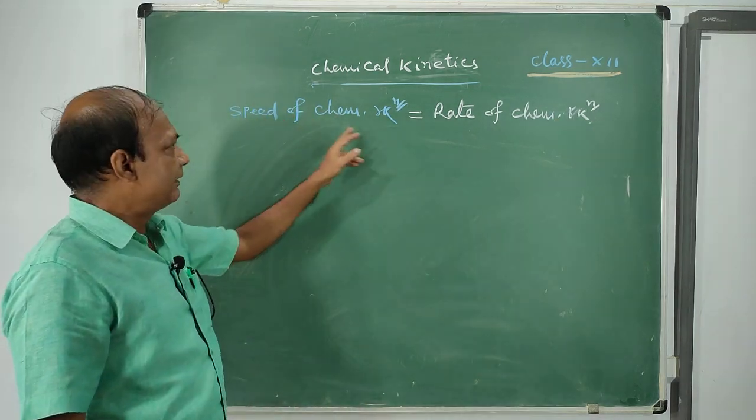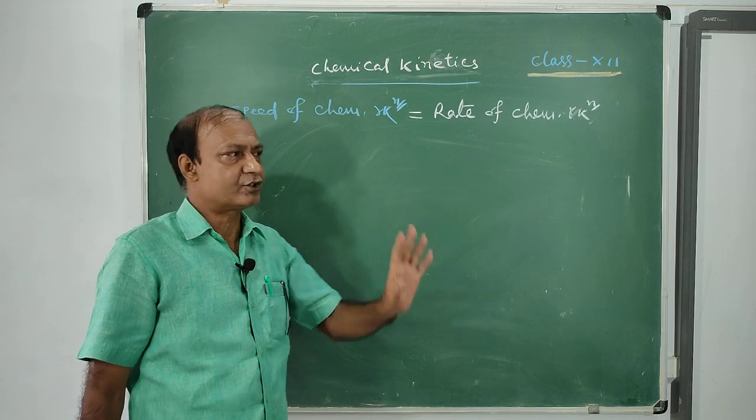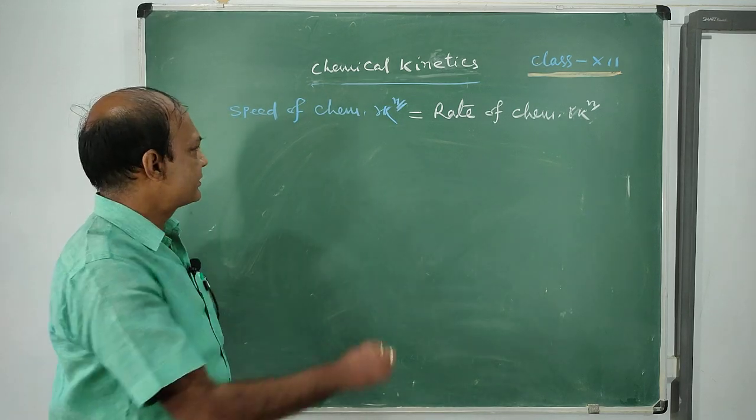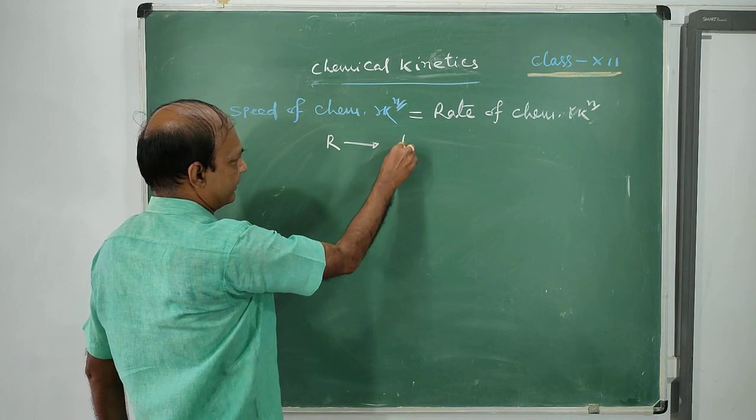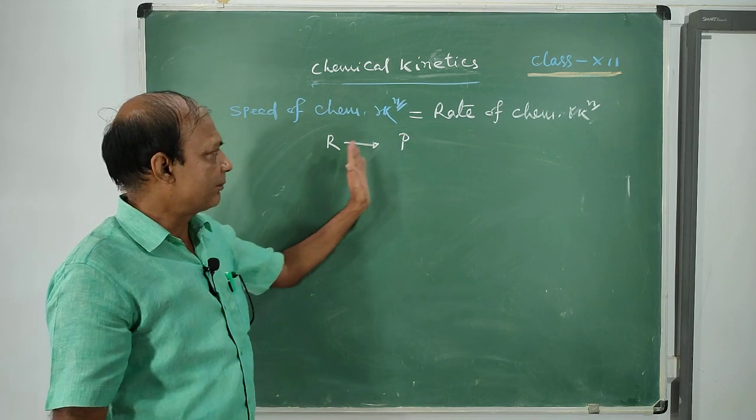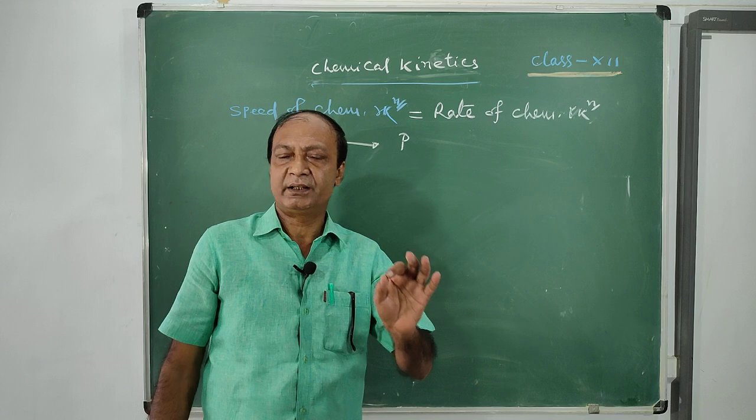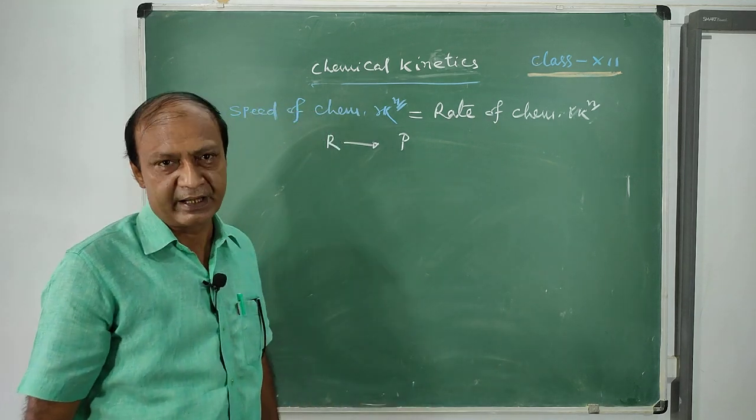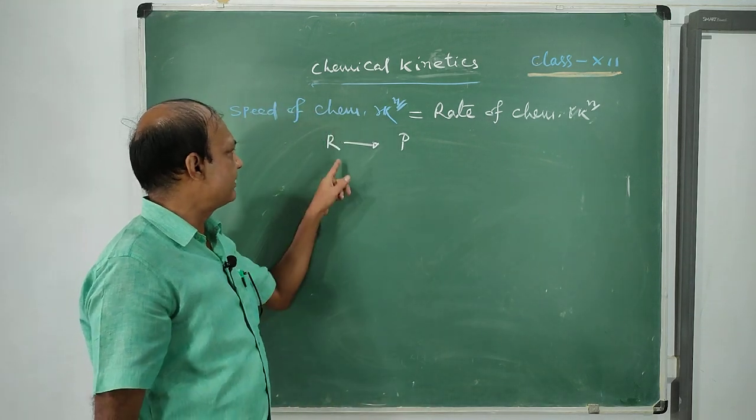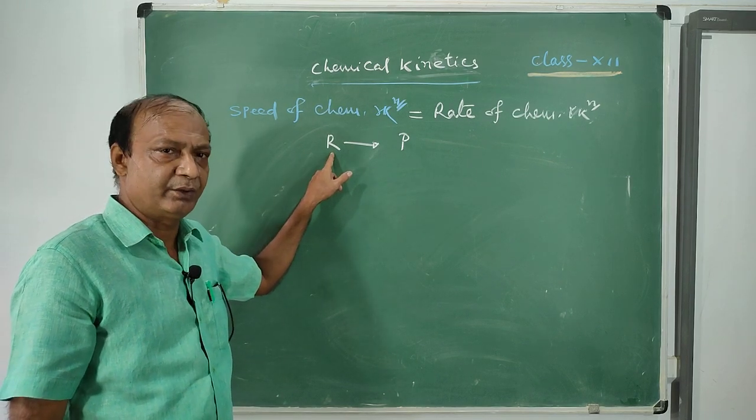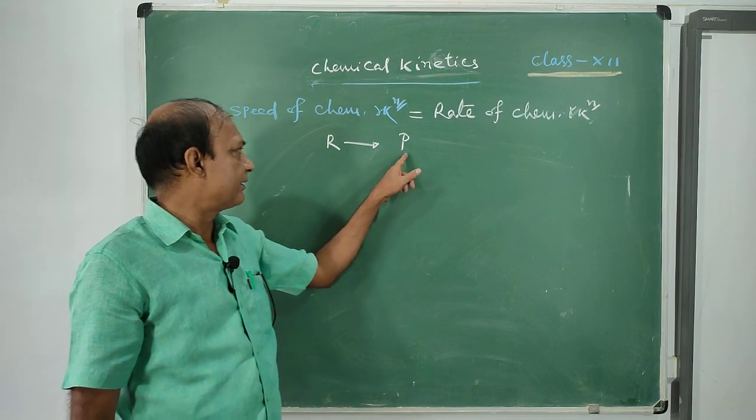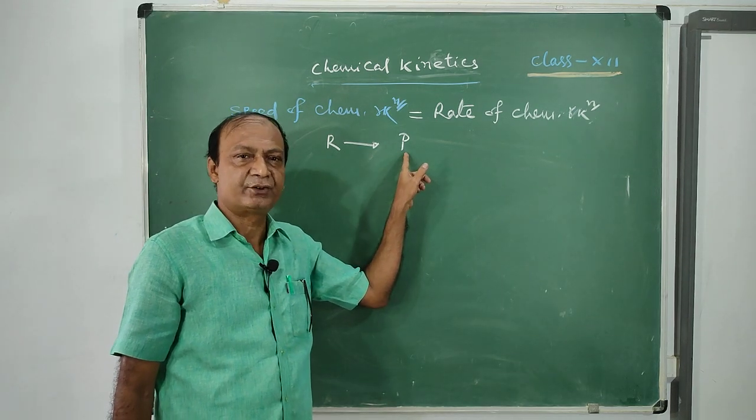Now, regarding rate of chemical reaction, we must know that in a chemical reaction, there is a conversion of reactant to product. Reactants are converted into products. This is a simple representation of a chemical reaction. What happens during chemical reaction? The concentration of reactant decreases with the pass of time, and the concentration of product increases with the pass of